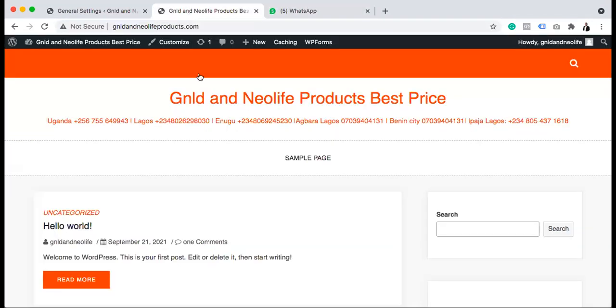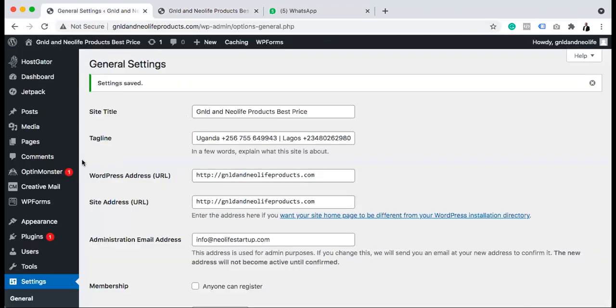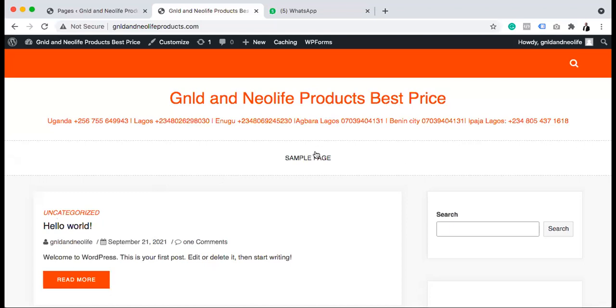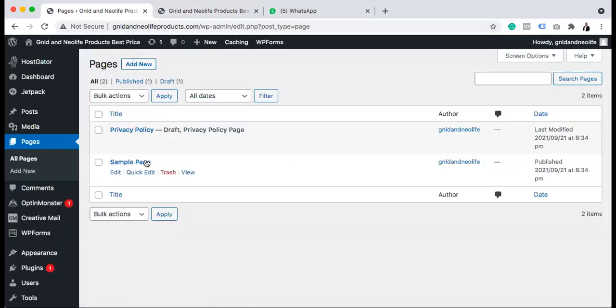Right? That is it. So here now, we just need to actually set this up by having a menu. On the menu, I want to have some certain thing, not just your regular conventional menu. If we go to the pages here now, it's on pages that we have those menu, right? Can you see sample page? That is why when you check here, you are seeing sample page.